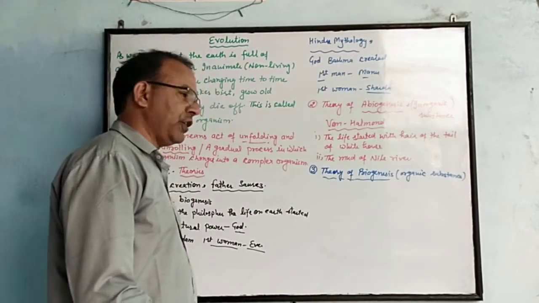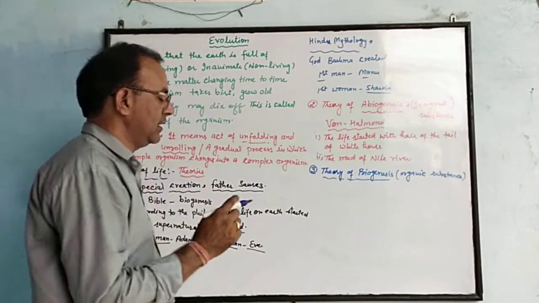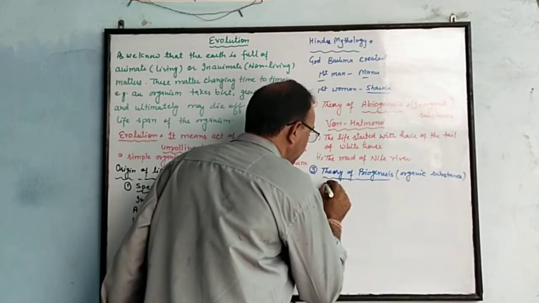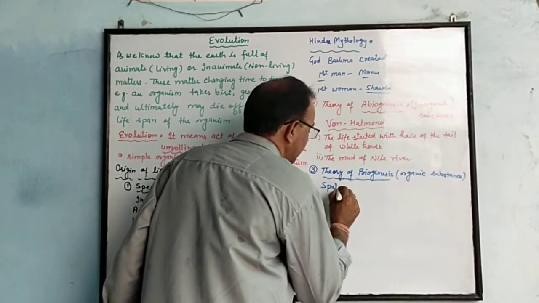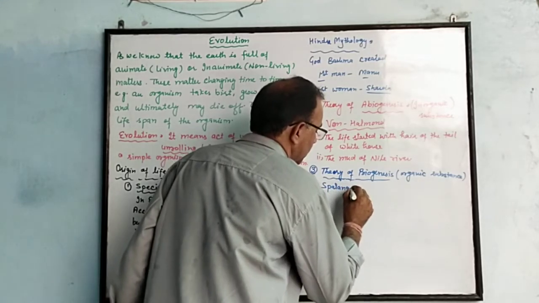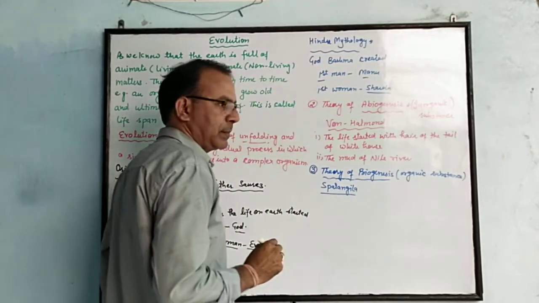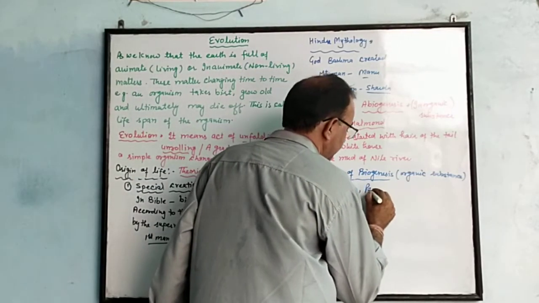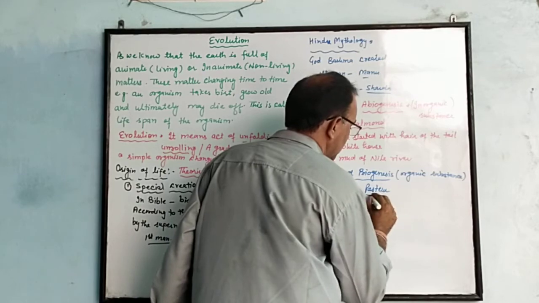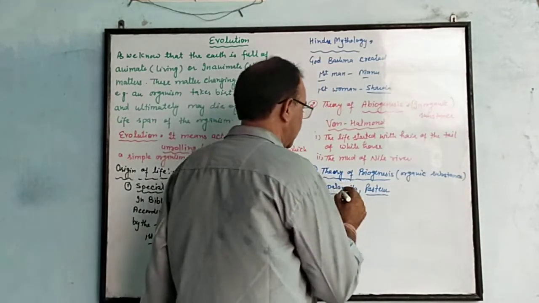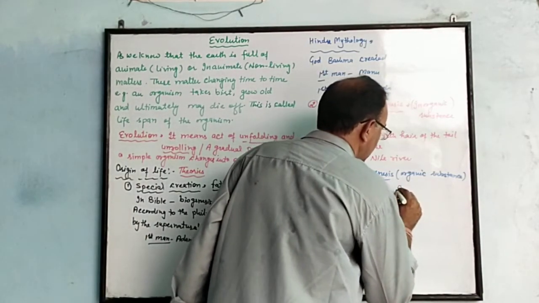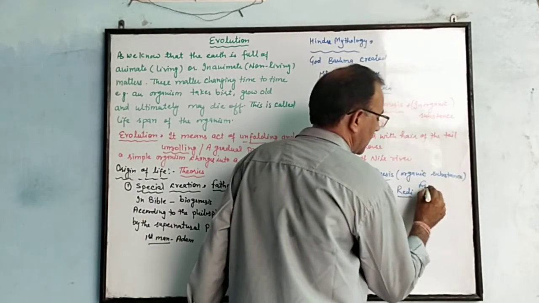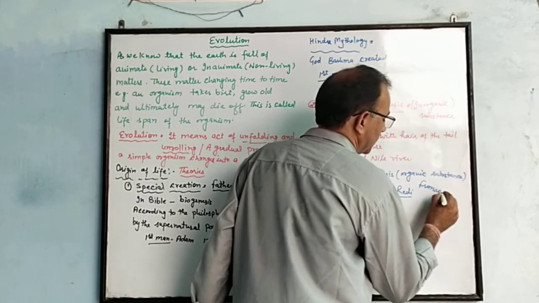In this theory of biogenesis, there are three scientists. First one is Spallanzani. The theory proposed by him is one; the second is Pasteur; and the third was Francesco Redi.